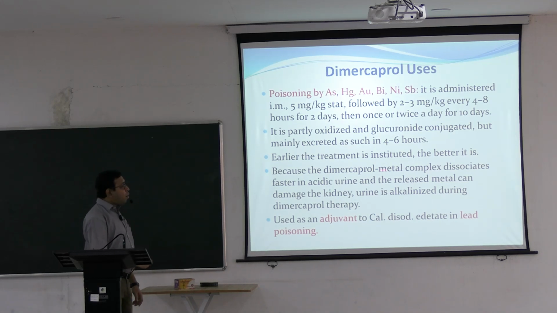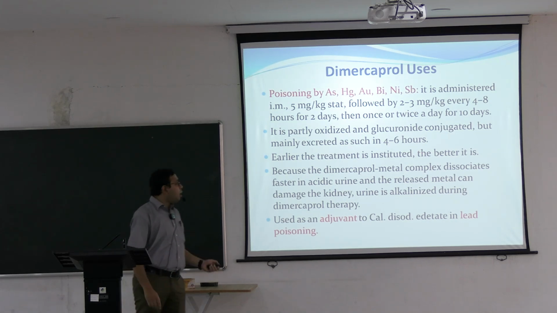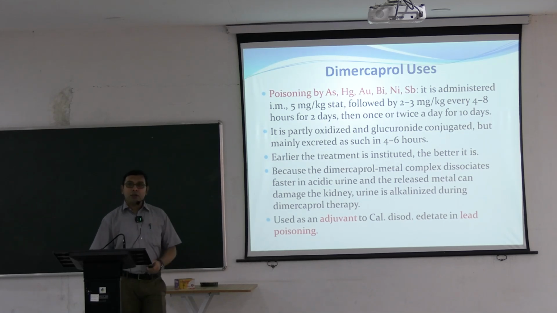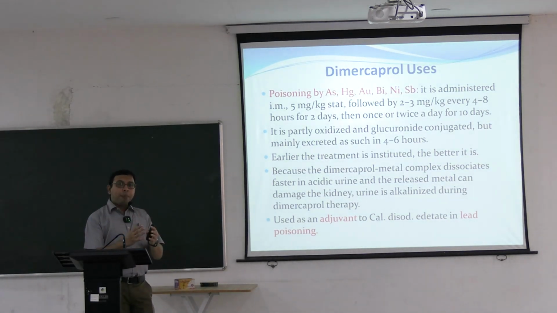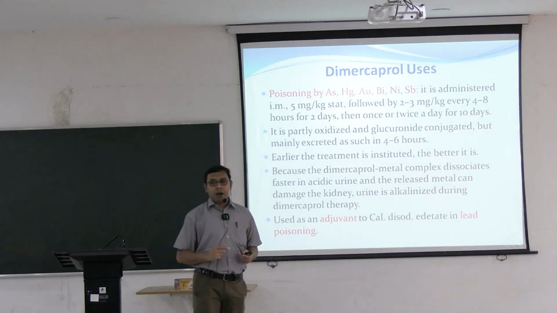Because the Dimercaprol metal complex dissociates faster in acidic urine, the released metal can damage the kidney. Hence urine is alkalinized during Dimercaprol therapy. So what happens when Dimercaprol is given, they form a complex, and this complex is usually dissociated more in an acidic environment.